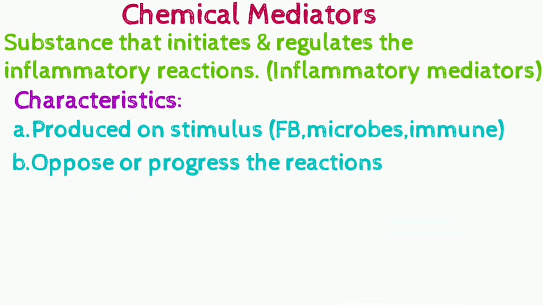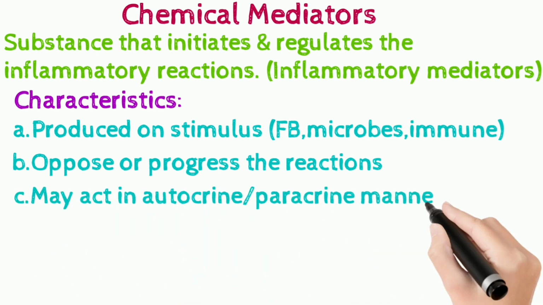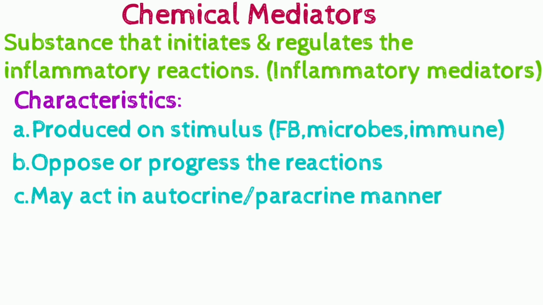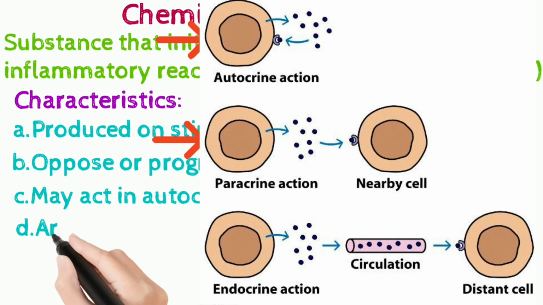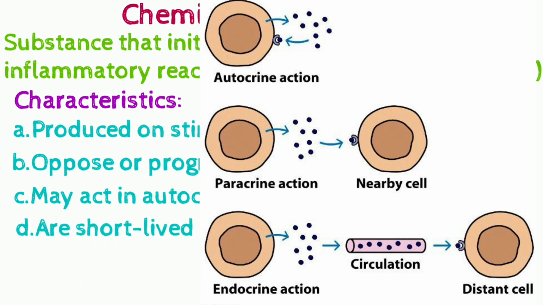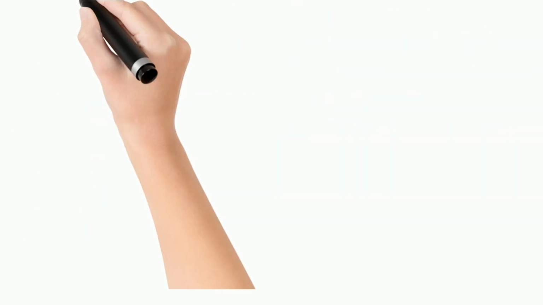And on production, these might oppose or progress the inflammatory reactions, which means opposing means either stopping or inhibiting the inflammatory reaction, or helping in the progression of reactions; they might play either way. And these may act in an autocrine or paracrine manner. Autocrine means acting upon the cells which are releasing it, and paracrine means acting on the surrounding cells. These are short-lived. They are inactivated or inhibited after their actions very shortly.